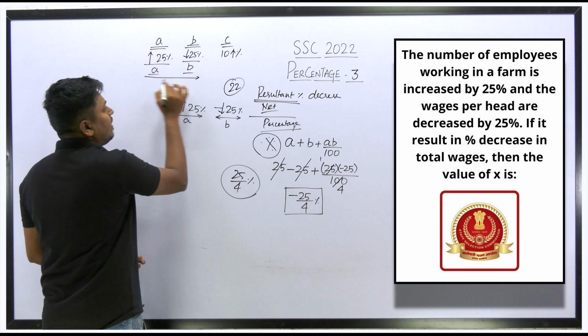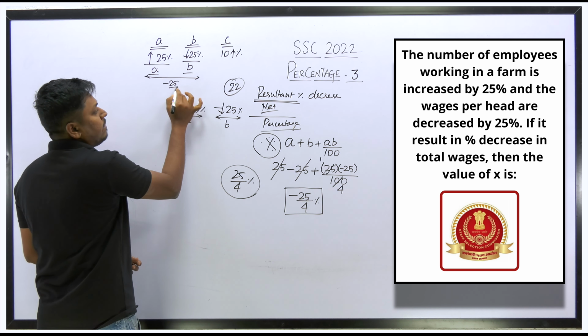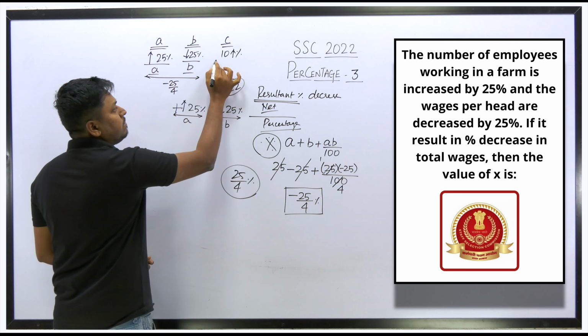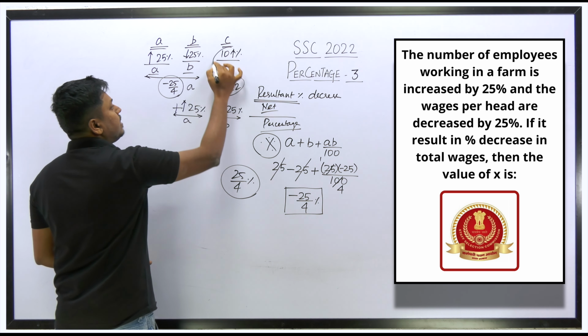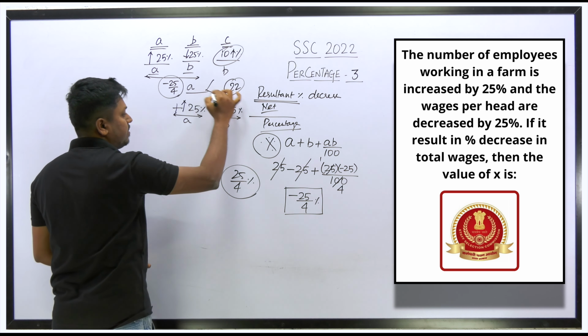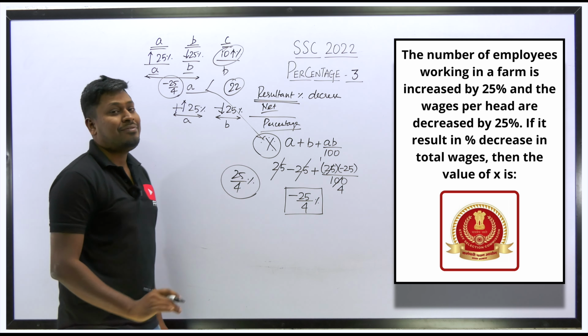So for these two values, the answer will be minus 25 by 4 and the last C will be 10%. So now you need to assume this as the value of A and this will be the value of B. Again substitute in this formula, and the resultant will be the final answer.